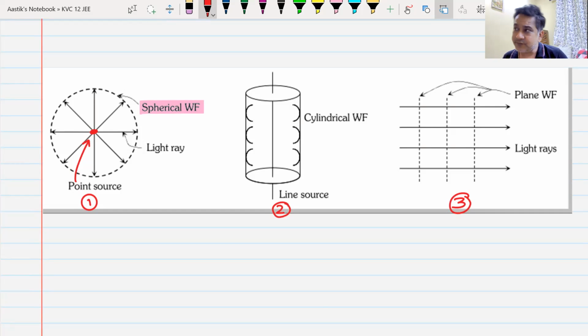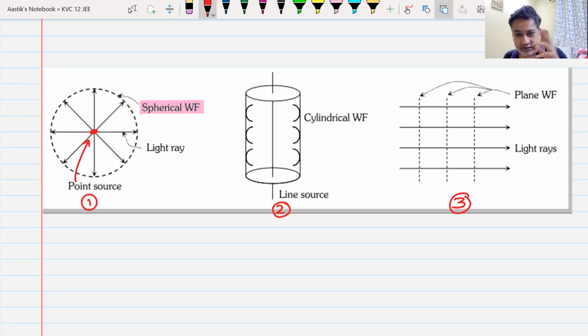Now, I think you have done electrostatics somehow, right? You have read electrostatics, up till electric field. Now imagine this is not a point source of light, but this is an electric charge.